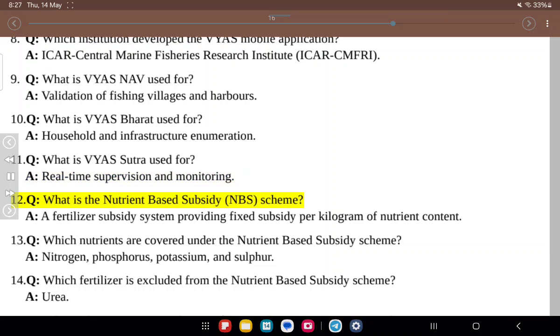Q. What is the nutrient-based subsidy, NBS scheme? A. Fertilizer subsidy system providing fixed subsidy per kilogram of nutrient content. 13. Q. Which nutrients are covered under the nutrient-based subsidy scheme? A. Nitrogen, phosphorus, potassium, and sulfur.